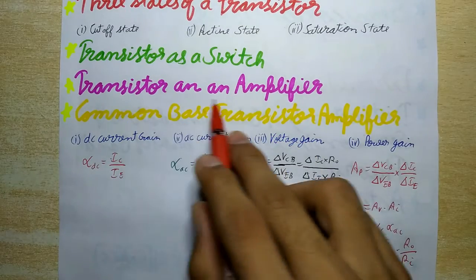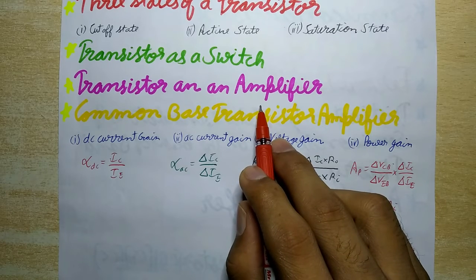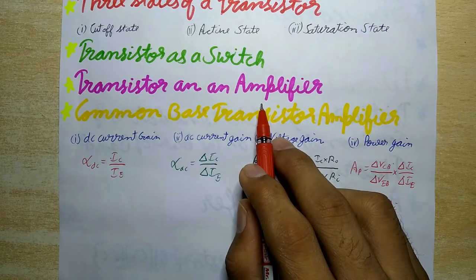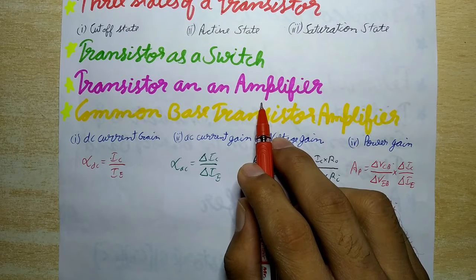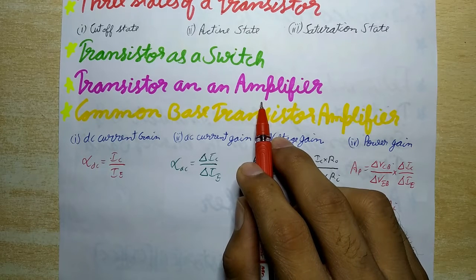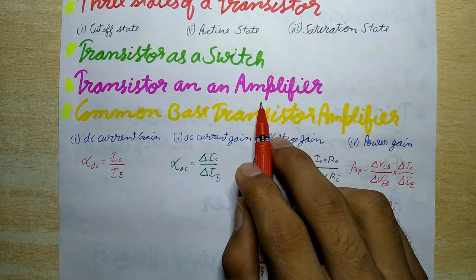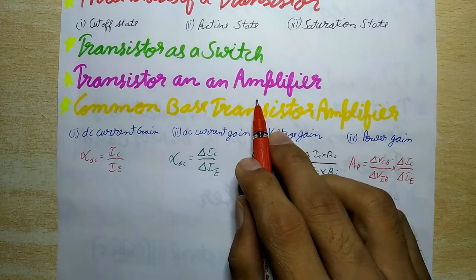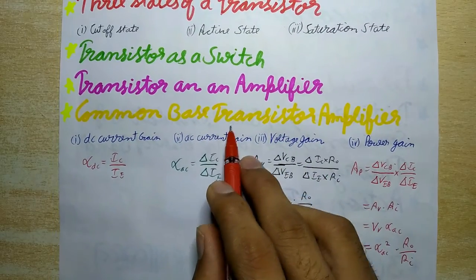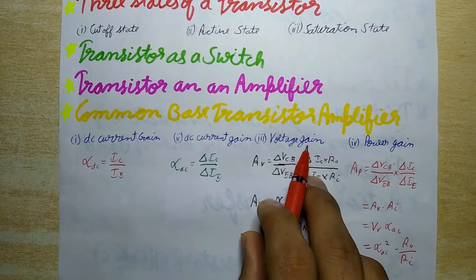Next is transistor as an amplifier. So an amplifier is a circuit which is used for increasing the voltage, current, or power of an alternating signal. A transistor operates as an amplifier when its emitter base junction is forward biased while the collector base junction is reverse biased. The transistor biased in this way is said to be in active state. Now next is common base transistor amplifier.